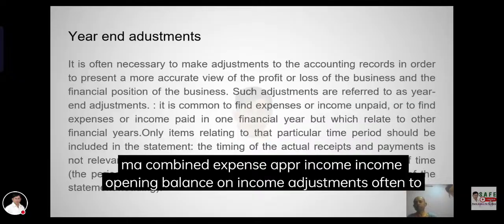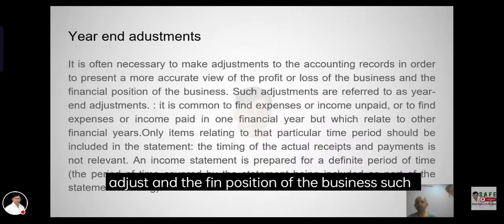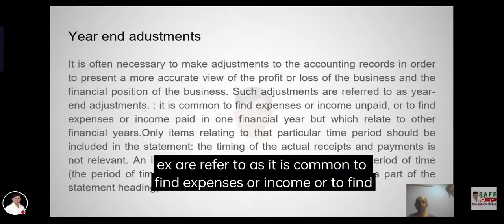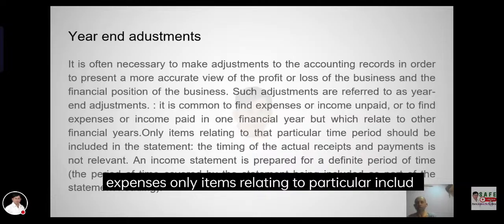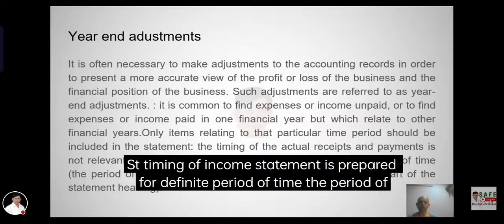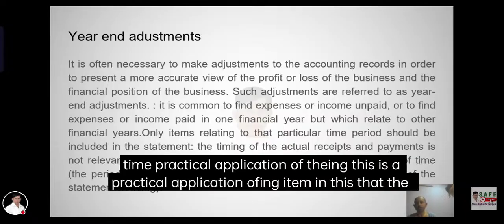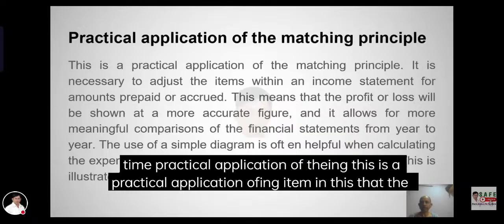Here I think now very different. That is automatic. Only items related to the particular item of practical application.